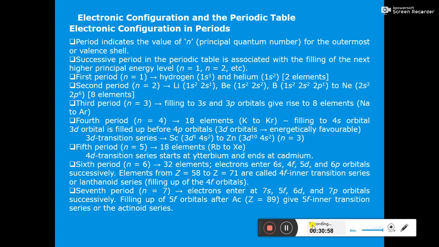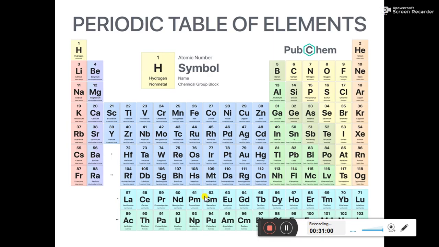You can see that in the periodic table. This is the fourth period from potassium to krypton, but in between you have the series from scandium to zinc. This series, which is in between the period, is called the 3d transition series.